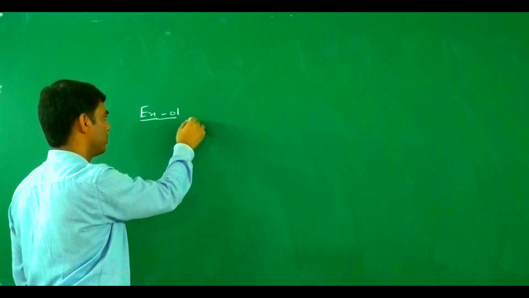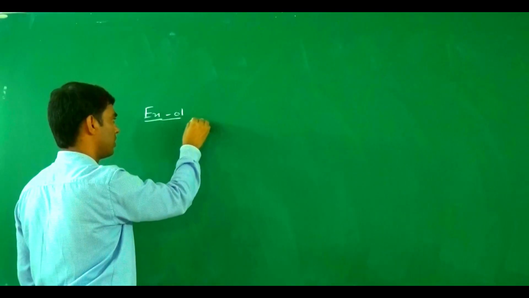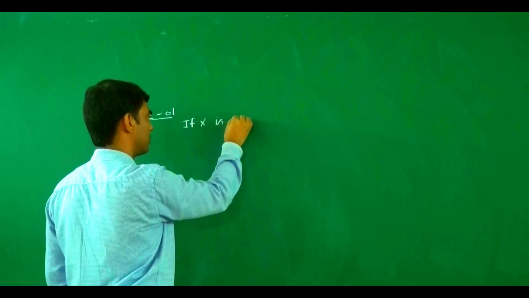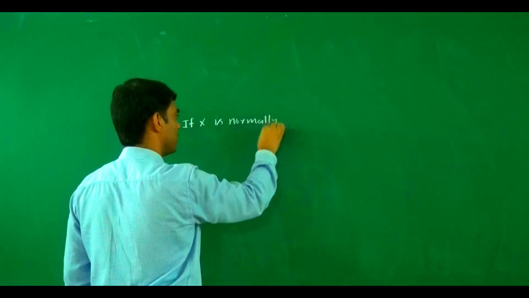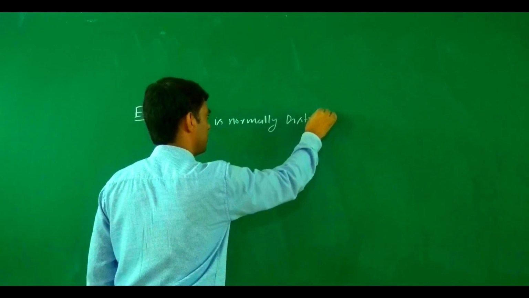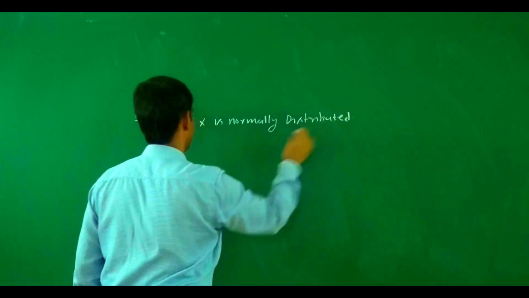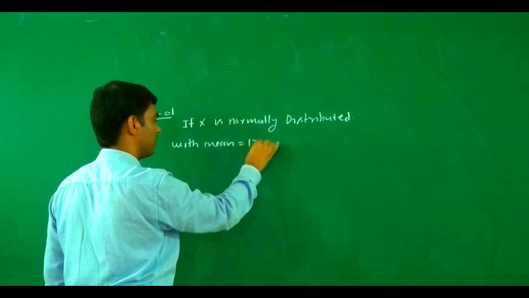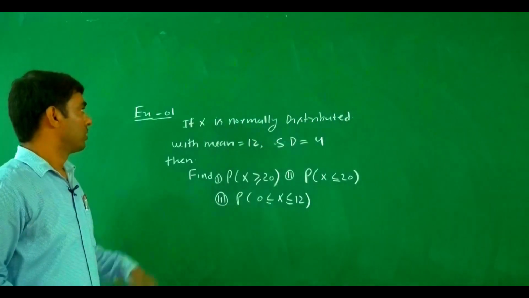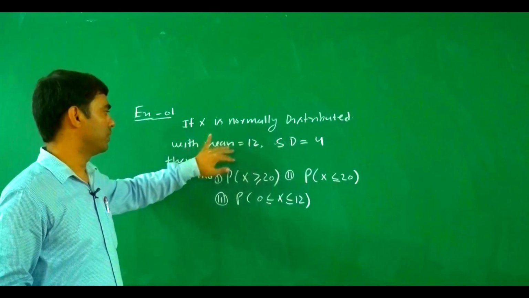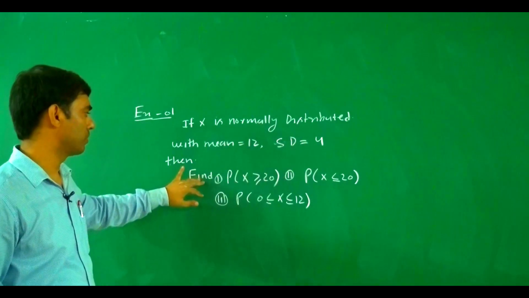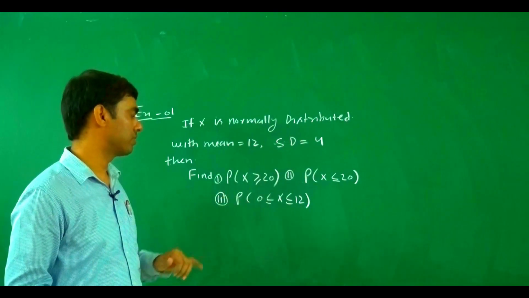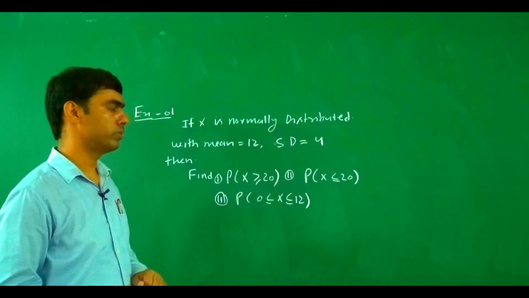If x, a random variable, is normally distributed with mean equal to 12 and standard deviation 4, find the probability of x greater than or equal to 20, x less than or equal to 20, and third, the probability of x greater than or equal to 0 and less than or equal to 12.